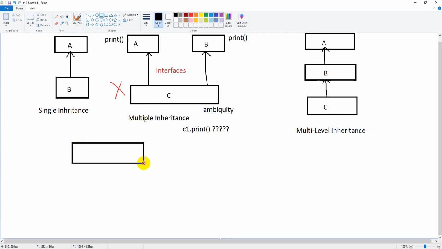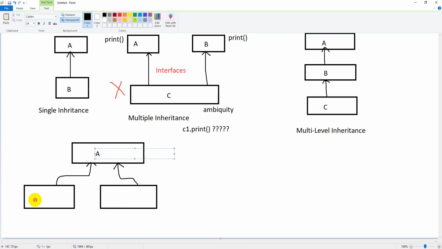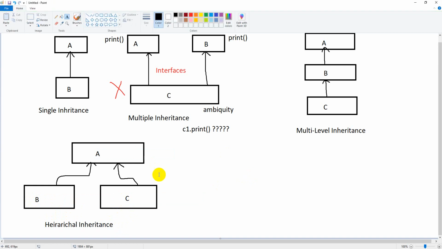Next, the fourth one, hierarchical inheritance. Here you will have one parent class and more than one child class. That can be two or more, but I am taking the example of two. For this the parent class is this one, and for this also the parent class is this one. Then these two child classes will access all the methods and all the variables of the parent class. This is called hierarchical inheritance.